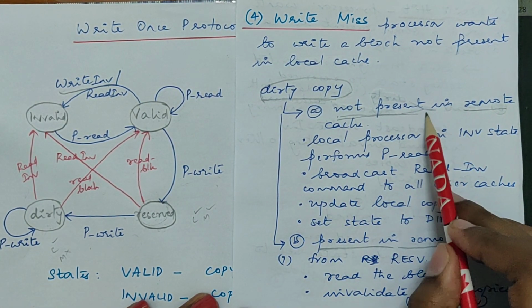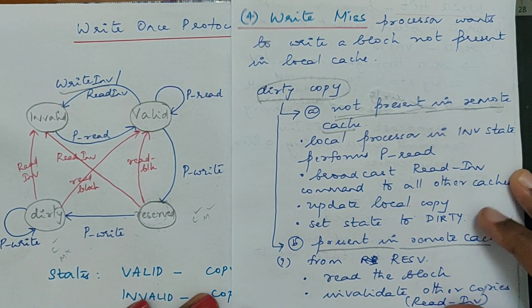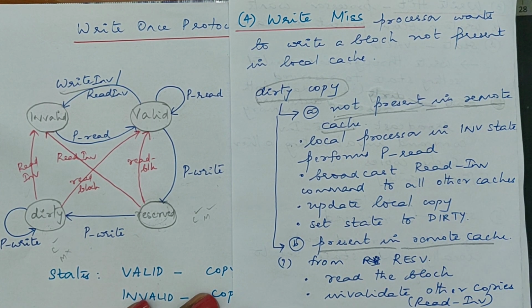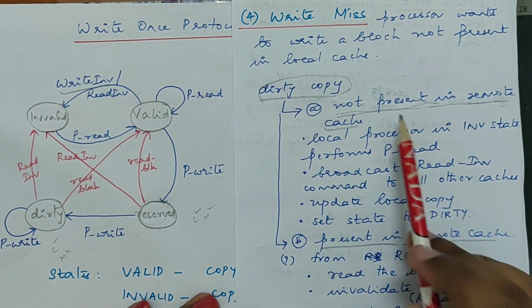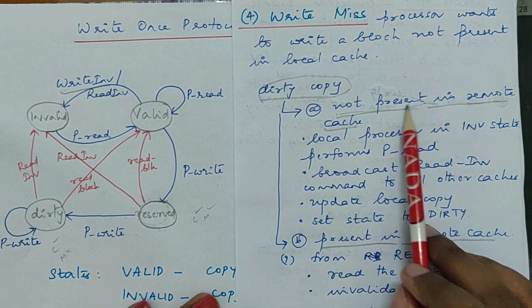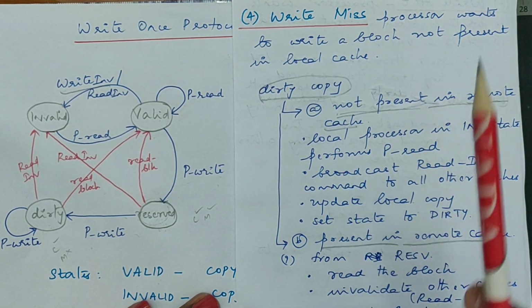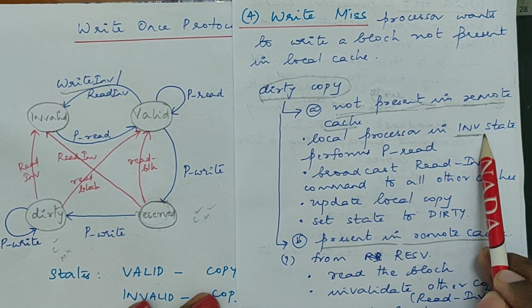Not present in a remote cache means that no other cache has performed a write operation on that data yet. So if it is not present in a remote cache, presently the local processor will be in an invalid state.